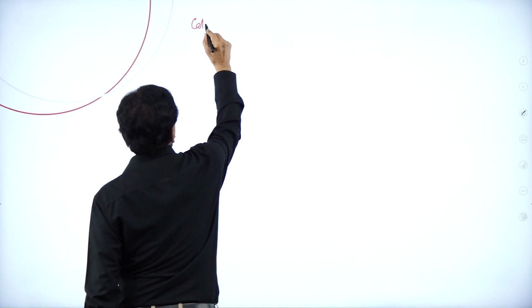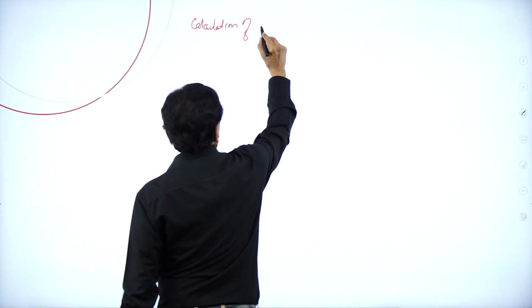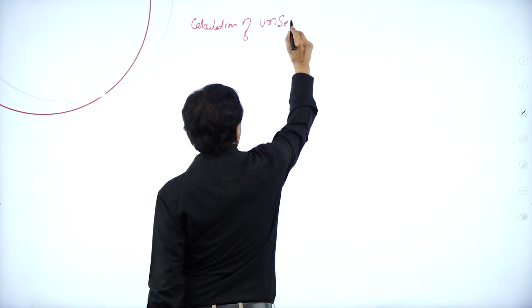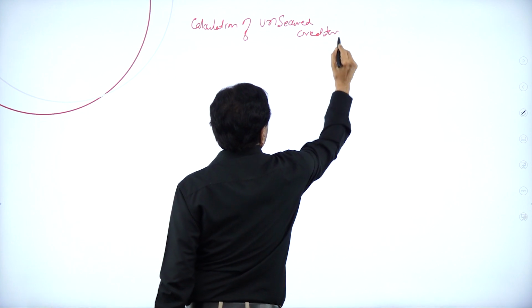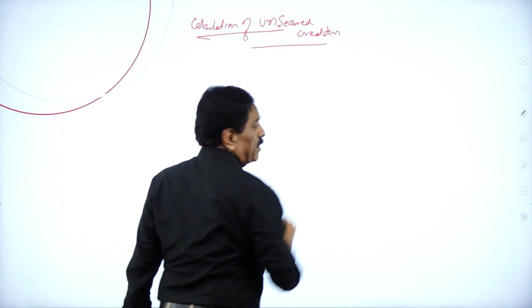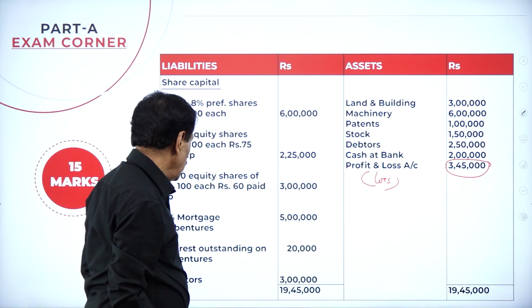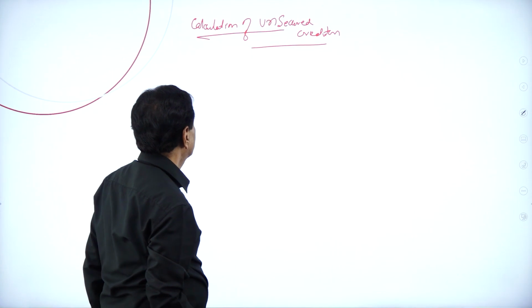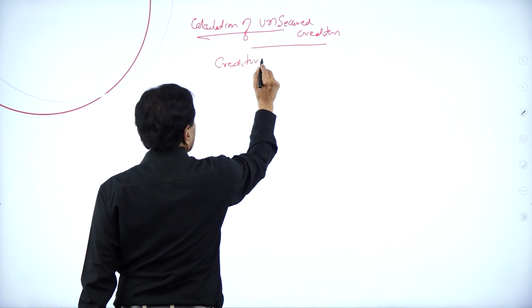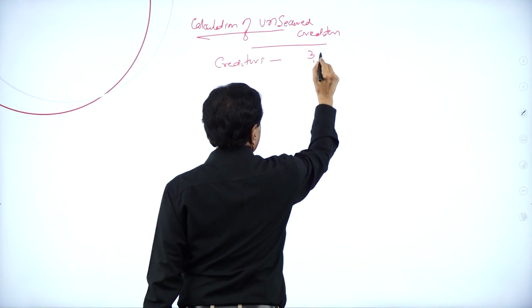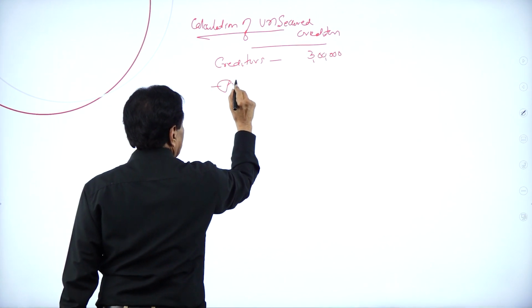Calculation of unsecured creditors. As per the problem, creditors are 3 lakh, minus preferential creditors.